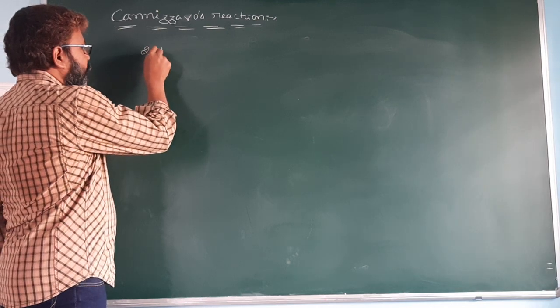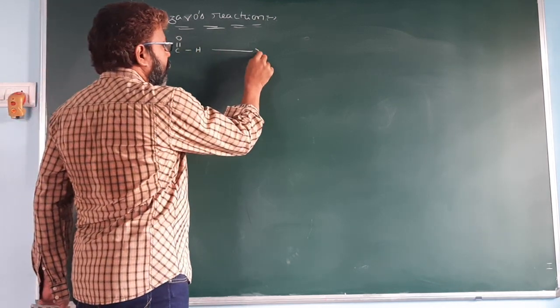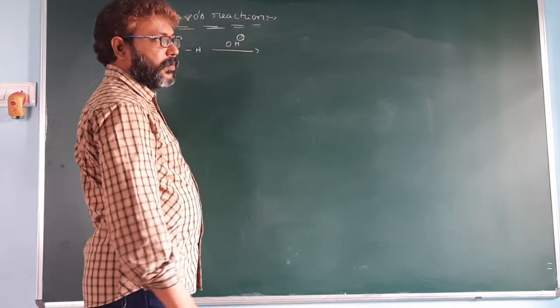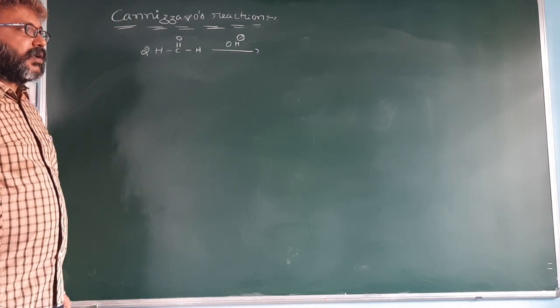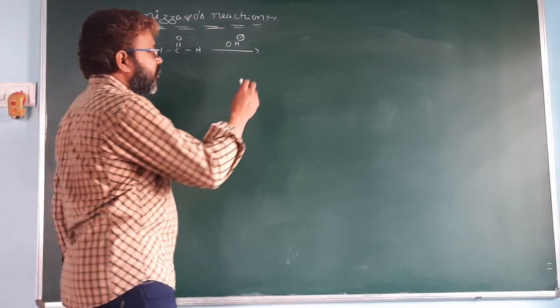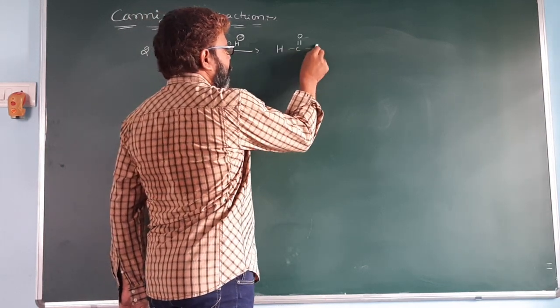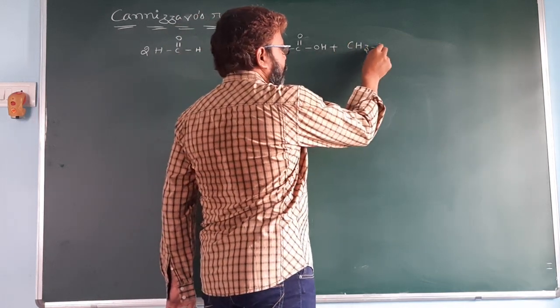So 2 moles of formaldehyde undergo the Cannizzaro reaction in the presence of a strong base, 50% NaOH or greater than 50% NaOH, to give formic acid and methyl alcohol.